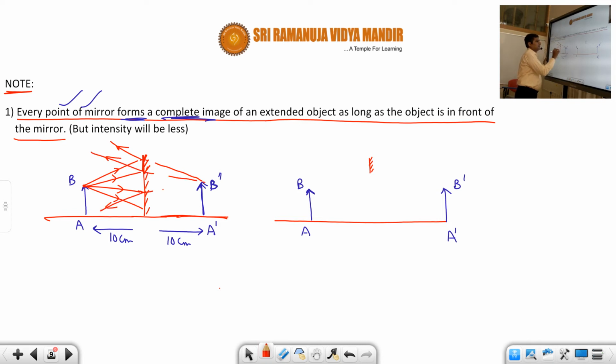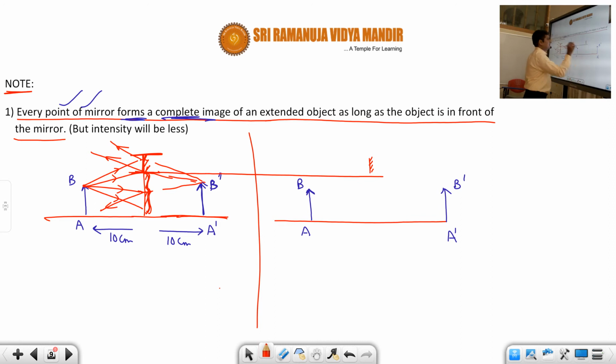The only difference between this diagram and this diagram is that only this much portion is removed. But this portion is still there. So whatever rays fall on that portion of the mirror will form the image. Only thing is you will not get rays from this removed part of the mirror. So you will get the full image.